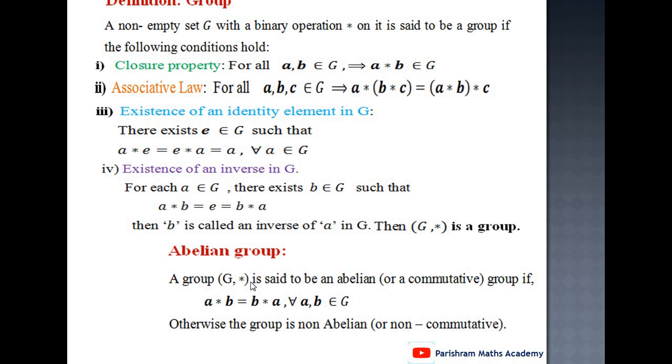A group (G, star) is said to be an abelian group or a commutative group if a star b equals b star a for all a, b belongs to G. It means for any two elements a, b belongs to G, the value of a star b equals b star a. If this condition is satisfied, then the group is called an abelian group. Otherwise, the group is called a non-abelian group or non-commutative group.